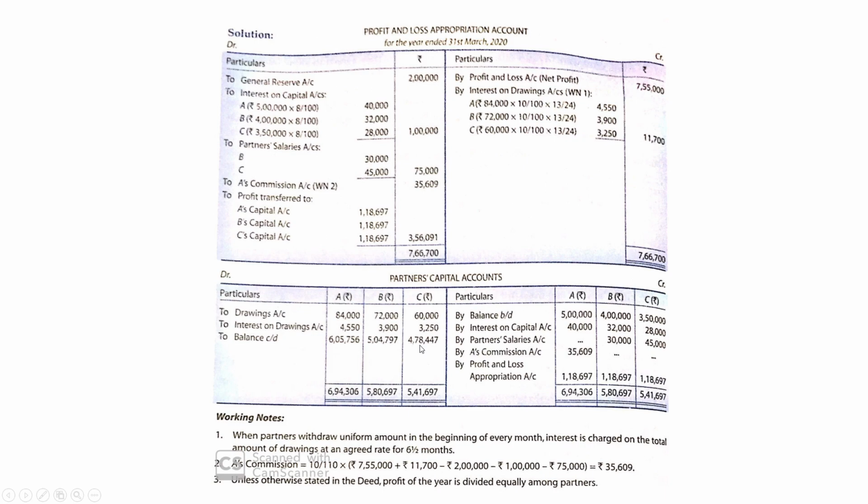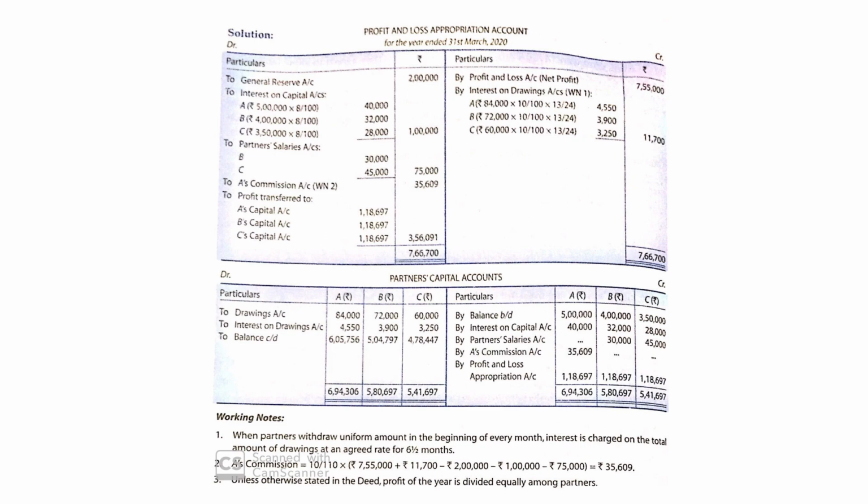So students, this way you will make the profit and loss appropriation account and capital account of the partner if capital is fluctuating, and capital account and current account of the partner if capital is fixed.